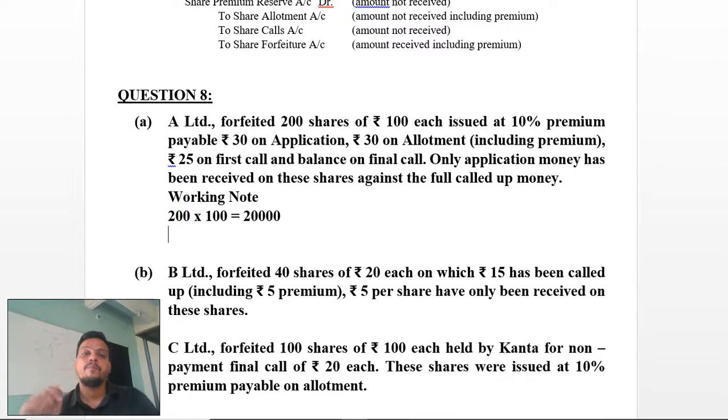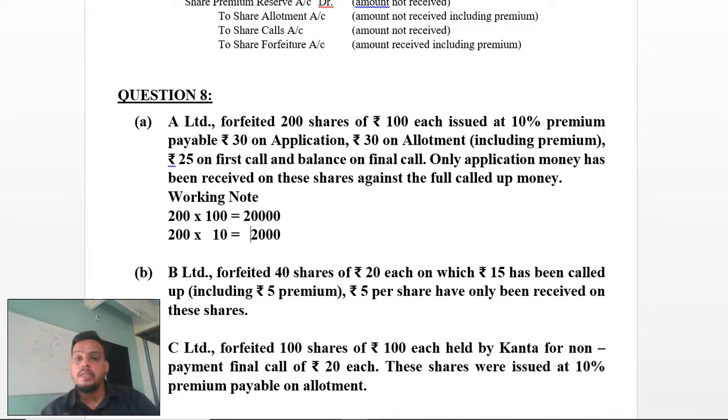But here it has been mentioned that 10% premium is also there, so you have to add 10 rupees more. So here I am going with 200 shares multiplied by 10, which is equal to 2000 rupees we have to take as a premium also.